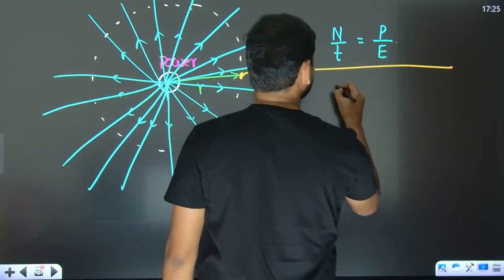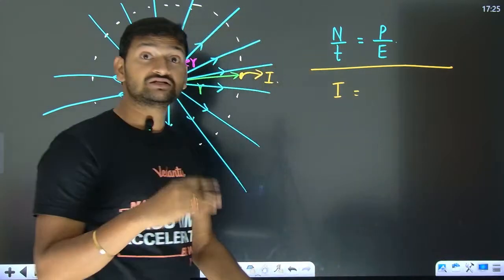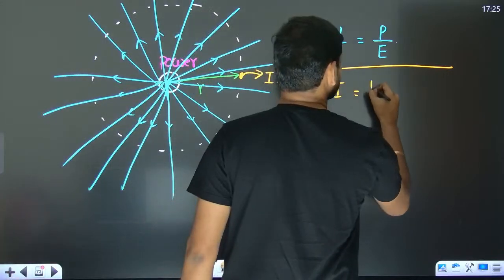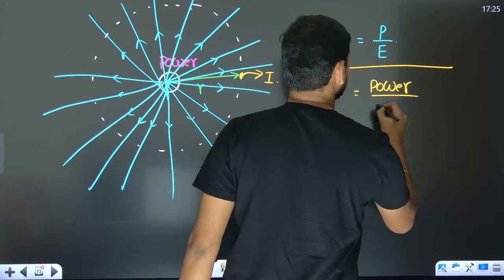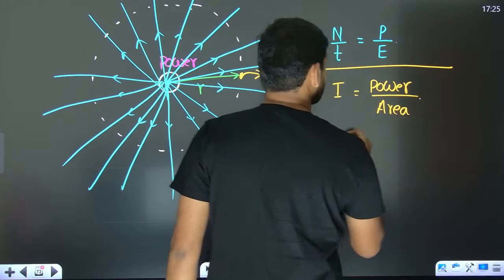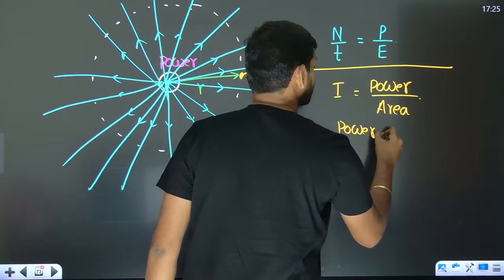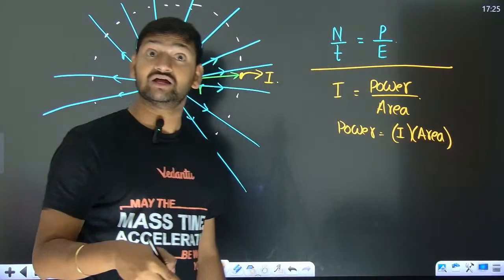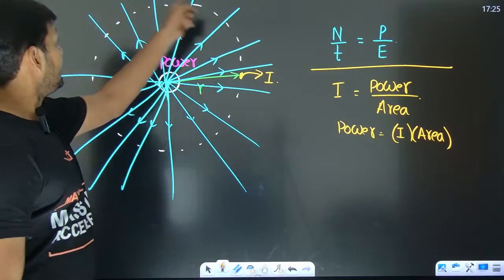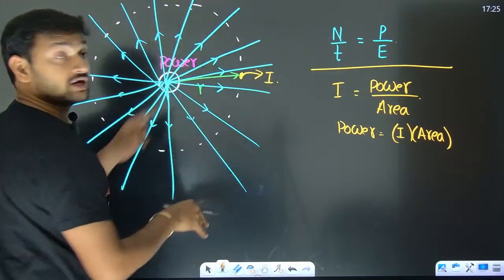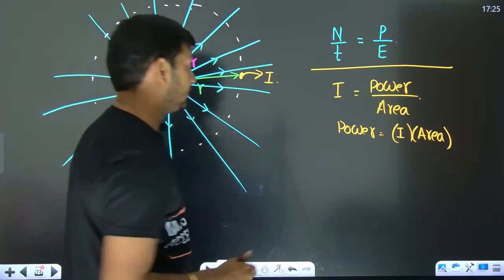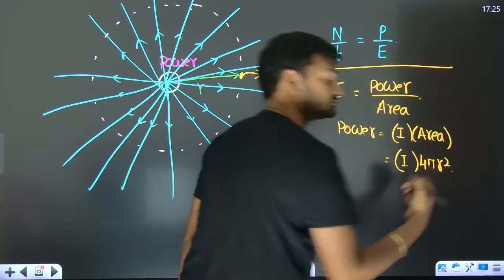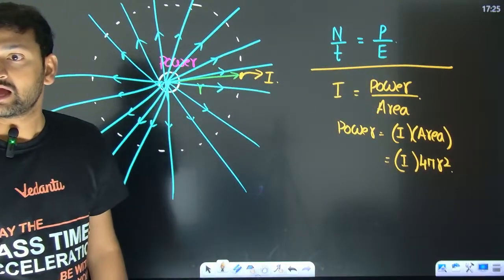So if you remember the definition of intensity, it is going to be the energy per unit area per unit time. Energy per unit time can be written as power. So intensity can be written as what? The power that is going to be present per unit area. So how do I get the power that is going to be given by the sun? Intensity multiplied with the area on which that power is spread or that energy is spread. What is the area on which this energy is going to go and fall? It is going to be falling on 4 pi r square area. So it is going to be I into 4 pi r square.